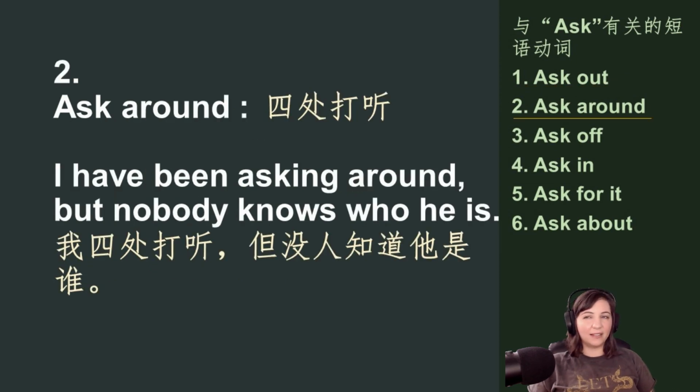The next one is to ask around. This is kind of similar to call around, but you're not using the phone, right? You are in person. So you're going to ask this person, this person, this person, to try to gather information, right? So to ask several people about a question. So here's a sentence. I've been asking around, but nobody knows who he is.